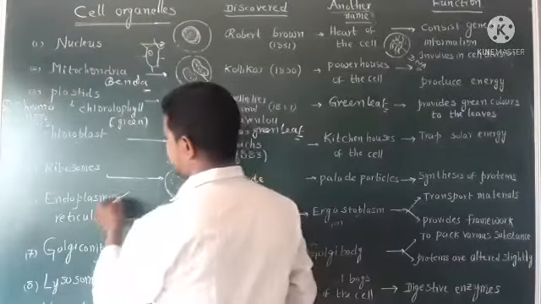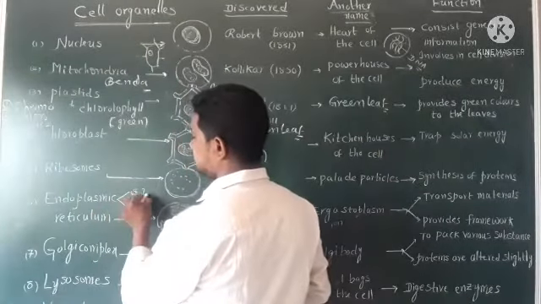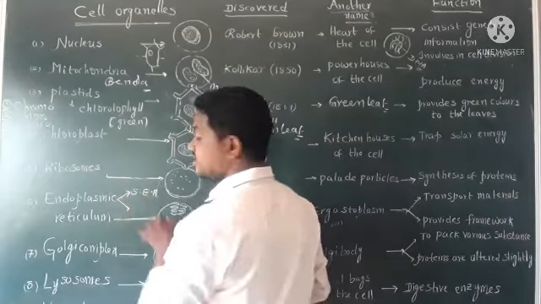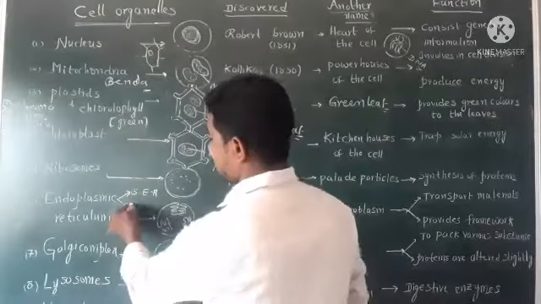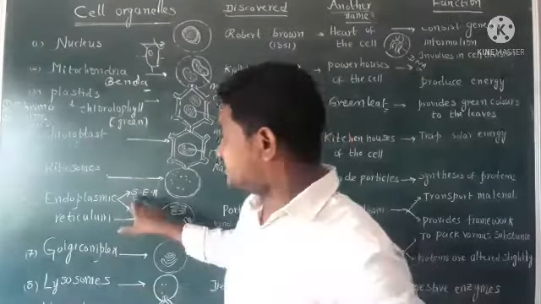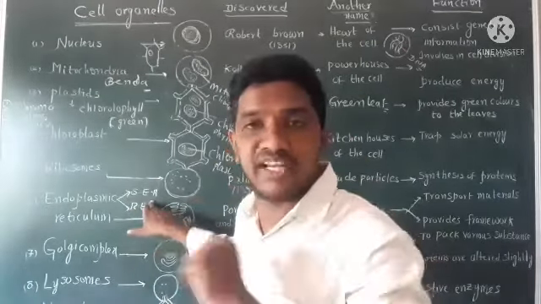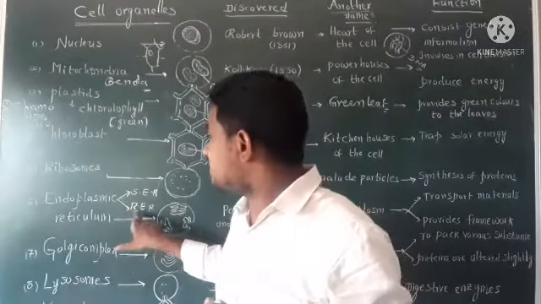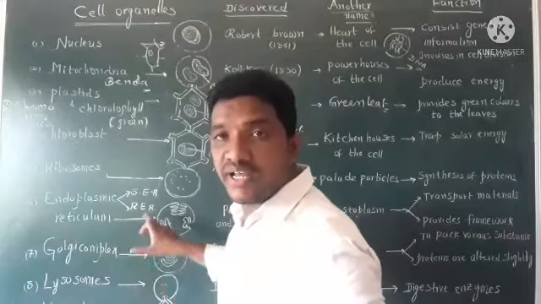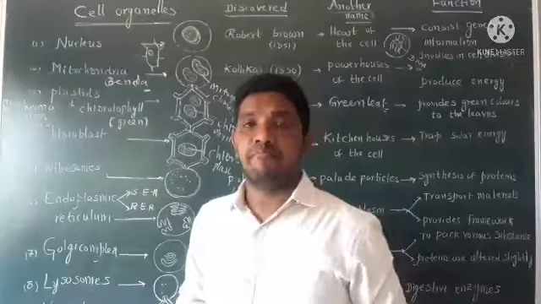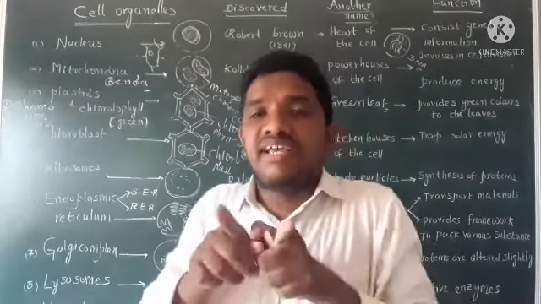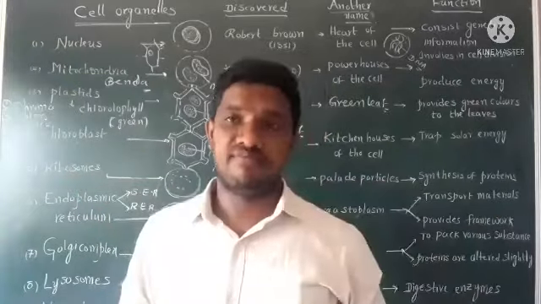One is smooth endoplasmic reticulum, SER. Second one is rough endoplasmic reticulum, RER. Based on the ribosomes presence, it can be classified into two types.